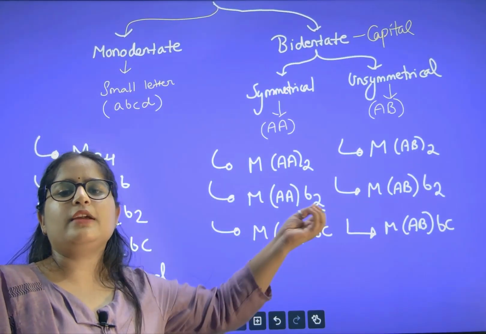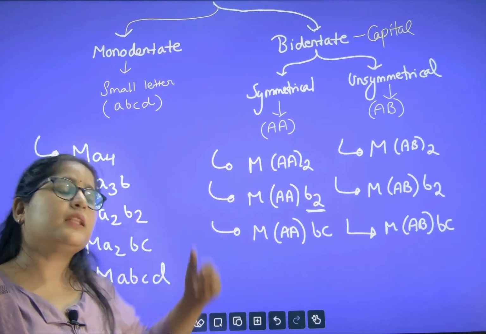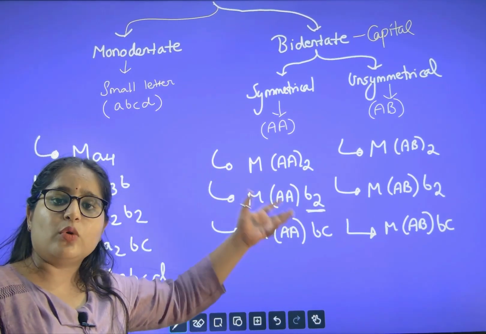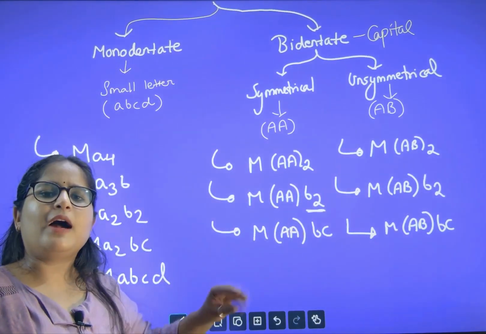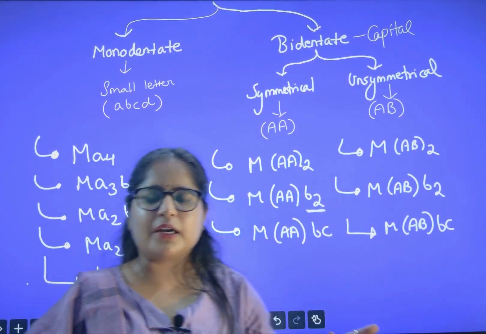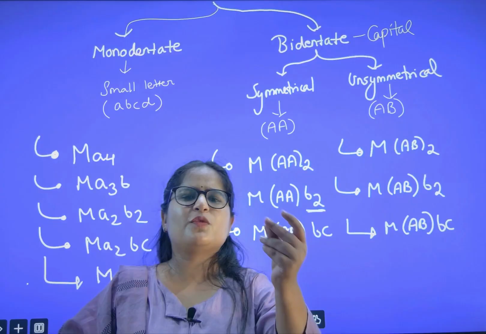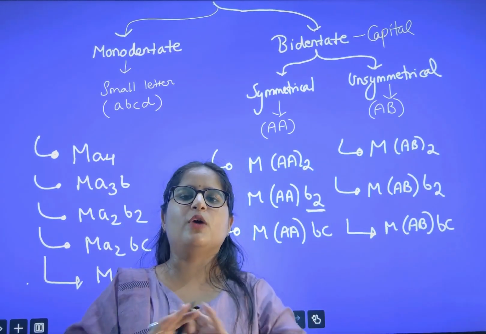Now let us study one by one each, and then after that, I will explain how to understand who will show GI, who will not show GI. After that, I will give you the trick. Definitely, I am famous for my tricks only, right? So within fraction of seconds, I will teach you how to solve the question.